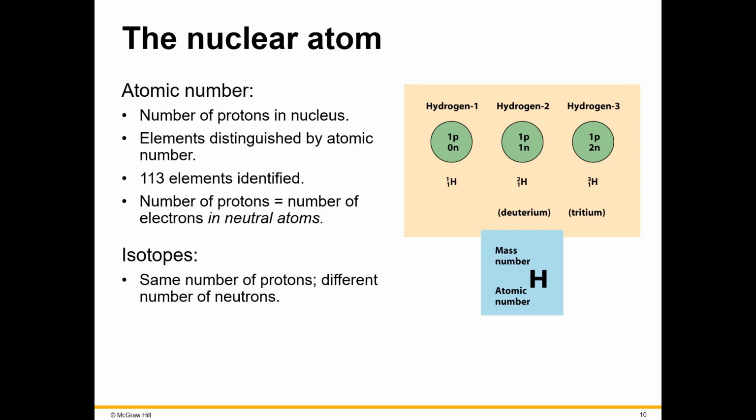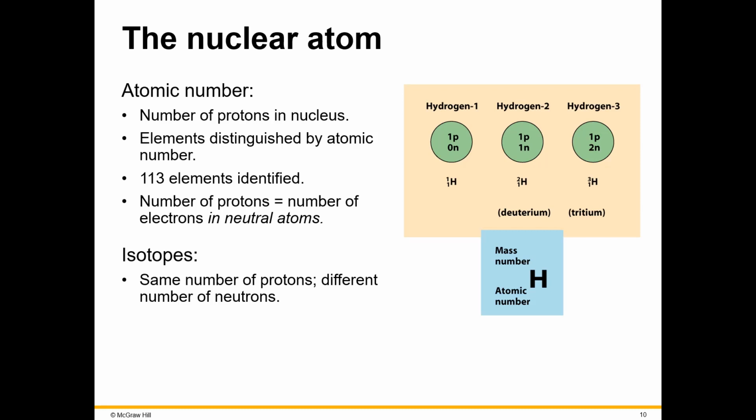But essentially, in the nuclear atom, we have this idea of an atomic number, which is the number of protons in the nucleus of an atom. This number you can see at the bottom left of the element. And then at the top, you have the mass number. So the top left is the mass number, and they are actually related.